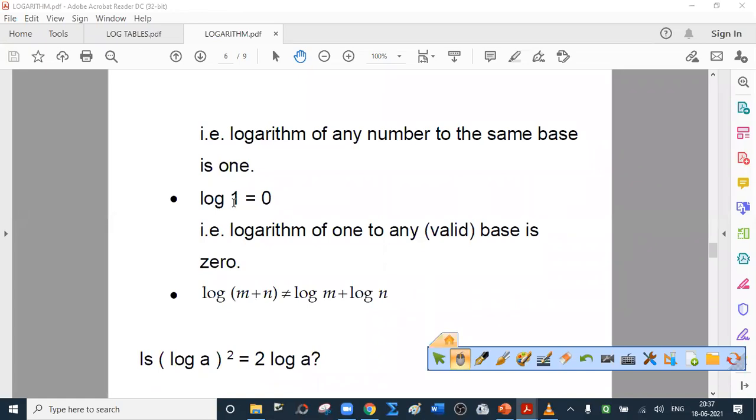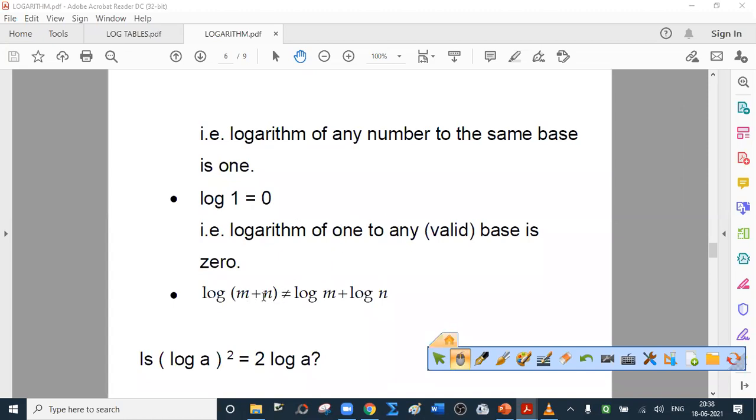If you say, no sir, I don't like 10, I want base as e. No problem. e raised to which number is 1? e raised to 0 is 1. So the conclusion is logarithm of 1 to any, see, I have written one important word in bracket, any valid base. Otherwise, you may say, sir, is log 1 to the base minus 3, 0? How can it be? How can base be minus 3? No. So logarithm of 1 to any valid base is always 0.